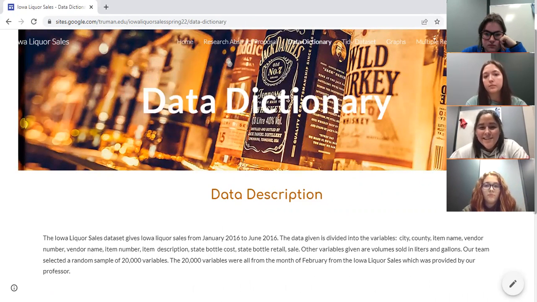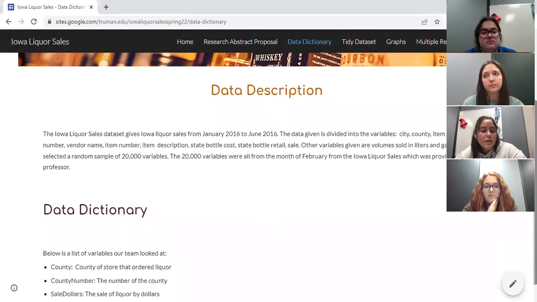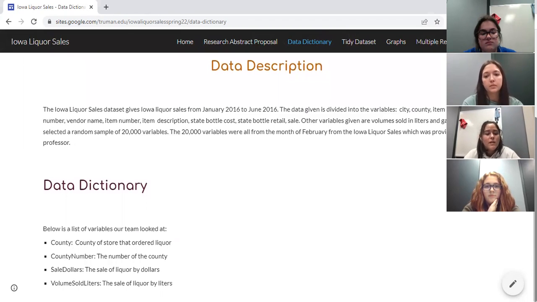Okay, moving on to the data dictionary. This was a very important tool for us because we were able to use it when we were cleaning our data, and we were then able to see what variables we were able to use. As it shows down below, we had the county number, sales dollars, and volume sold by liters. This is just a nice correlation of all our variables used.